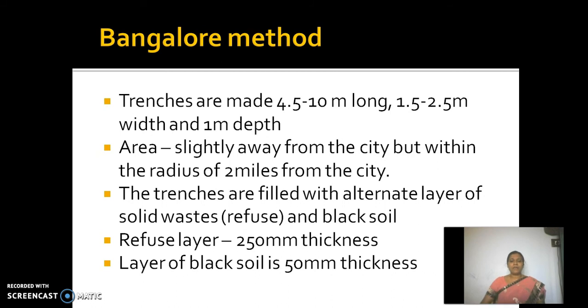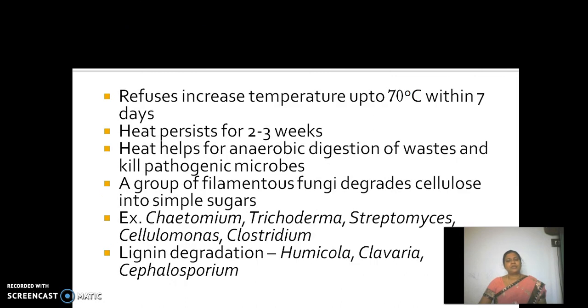You can have a refuse layer of around 250 millimeters thickness, over which you put a layer of black soil of around 50 millimeters thickness. What happens when you dump a lot of solid waste, particularly refuse, into the trenches? The temperature increases up to 70 degrees Celsius within 7 days, and the heat persists for 2 to 3 weeks.